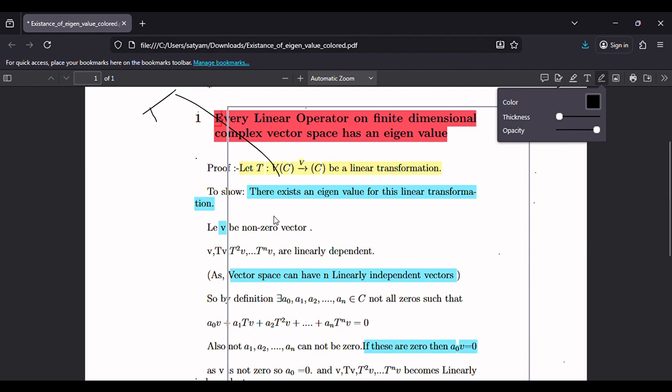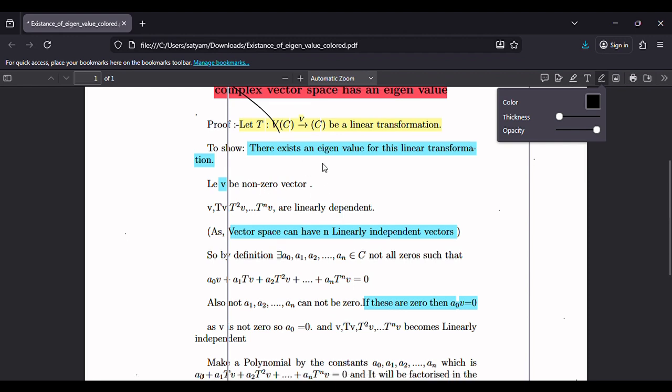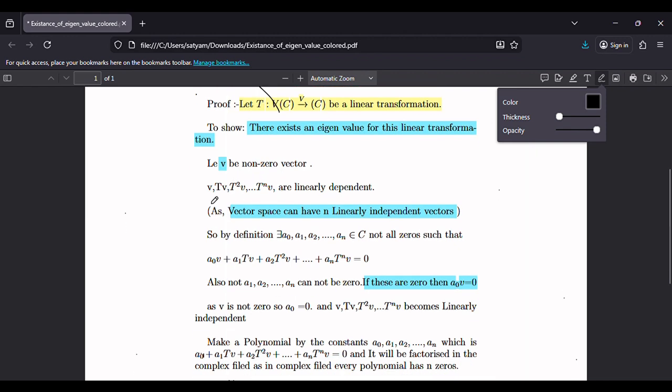We will show this by showing that if we have a vector v which is non-zero, then we can make the vectors v, T of v, T square of v, and so on, linearly dependent.